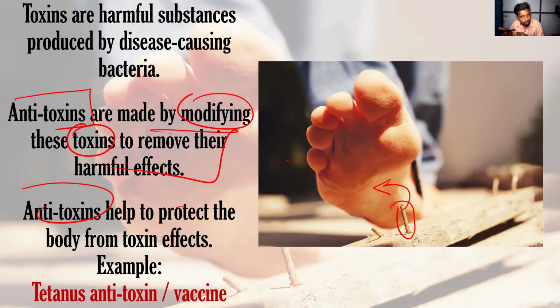Toxin is produced by the microorganisms, which causes harm to our body. Antitoxin is a solution that is produced with the help of the toxin. Did you get that idea? By modifying the toxin, we have created the antitoxin. That antitoxin will protect us from the toxins. Did you get that idea?